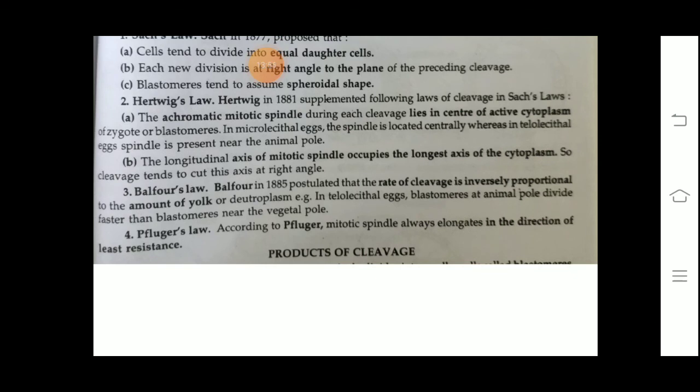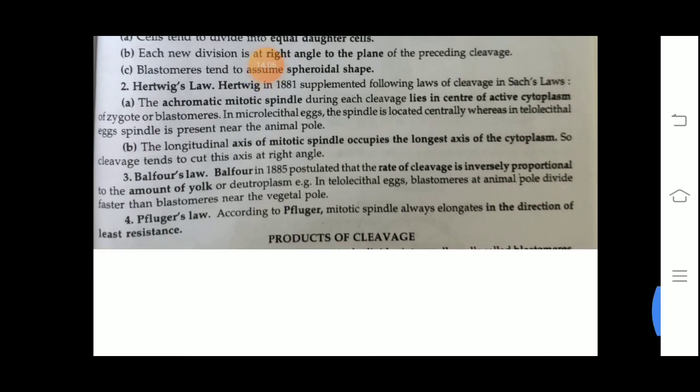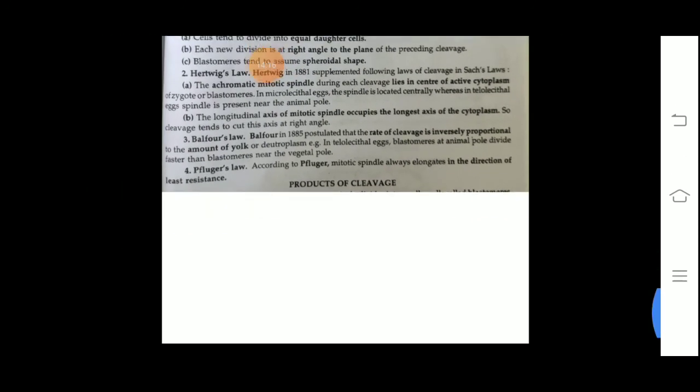Balfour law, the rate of the cleavage is inversely proportional to the amount of the yolk. Means if the amount of the yolk increases, the cleavage decreases. And the last one is Pflüger's law, where the mitotic spindle always elongates in the direction of the least resistance. Means where yolk will be very low, there the mitotic spindle will arrange.